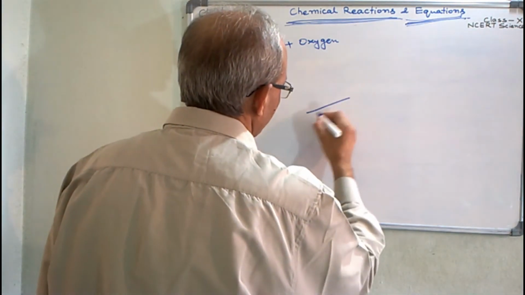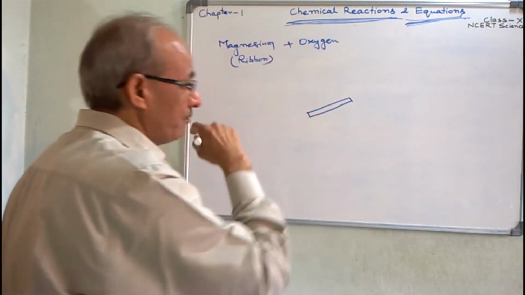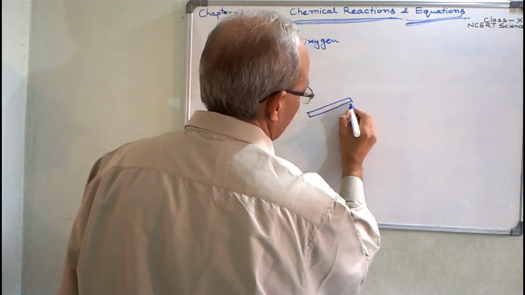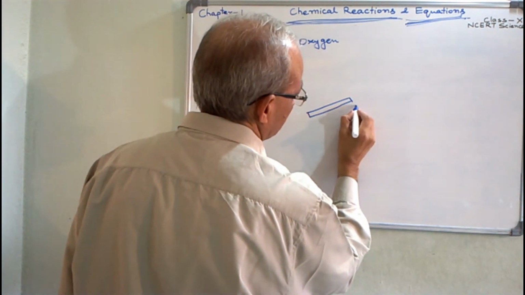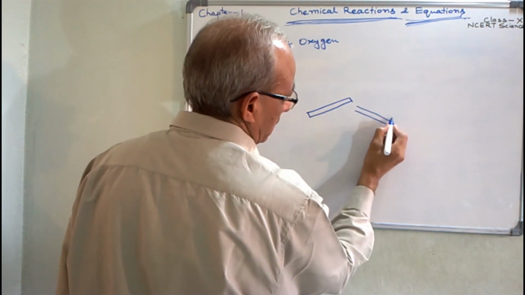Suppose this is the magnesium ribbon, and you put it in the flame of a gas burner.